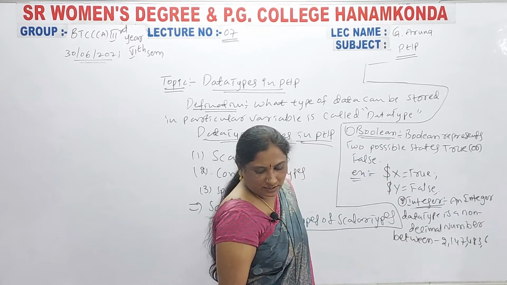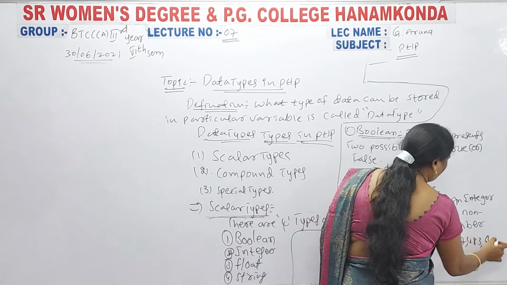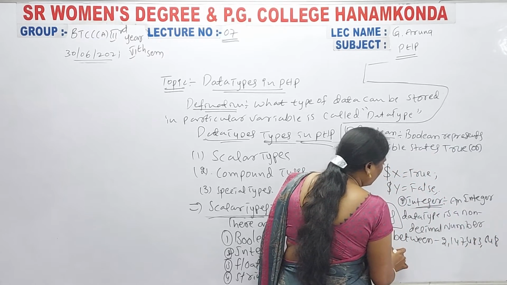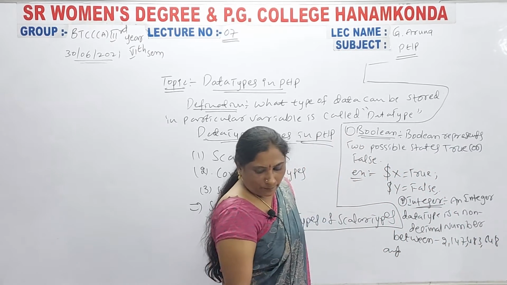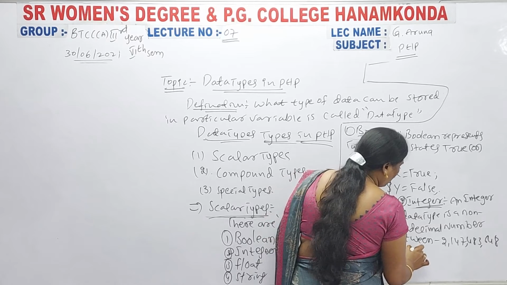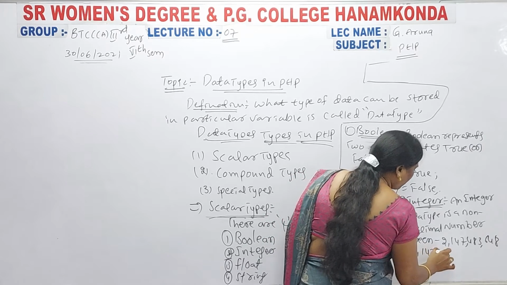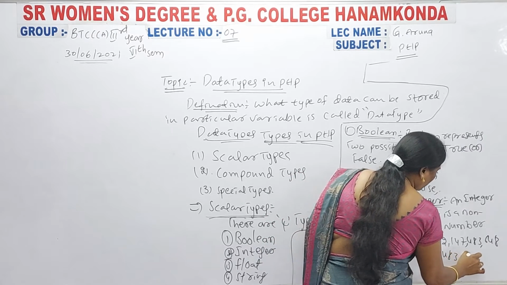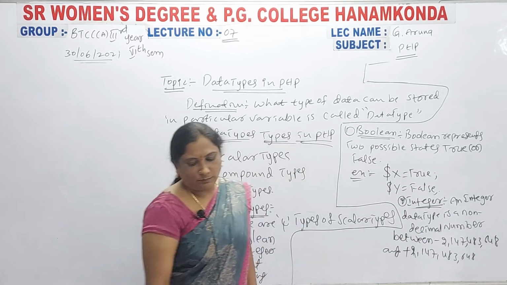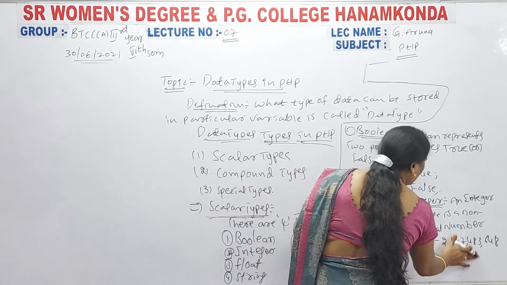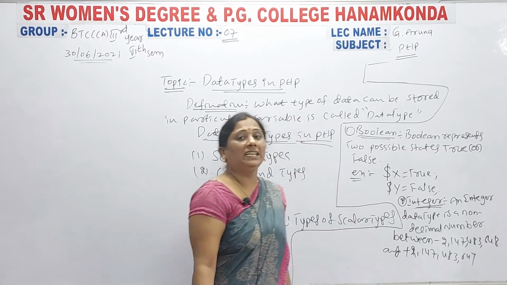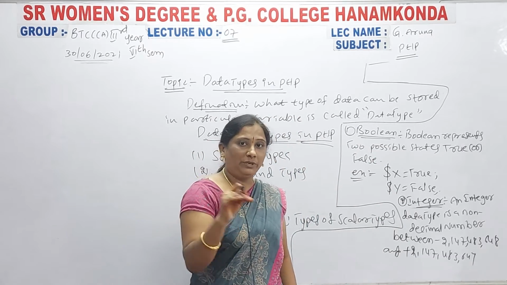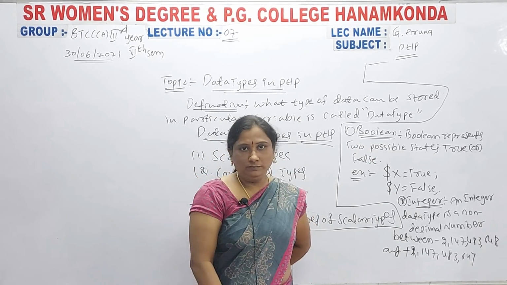Within this range you can enter the values.